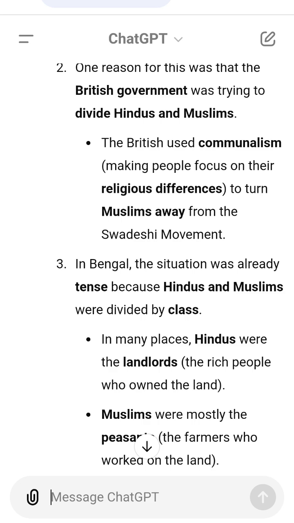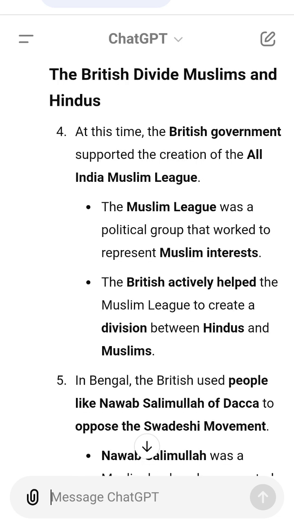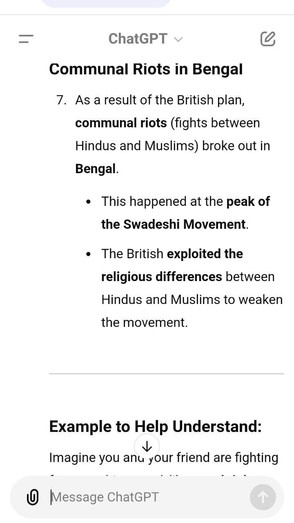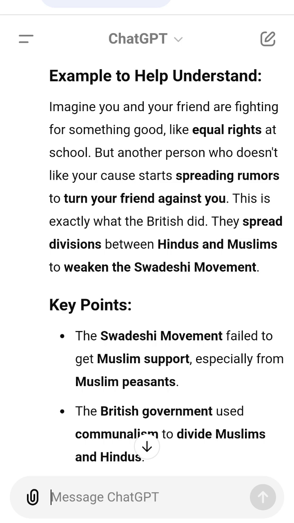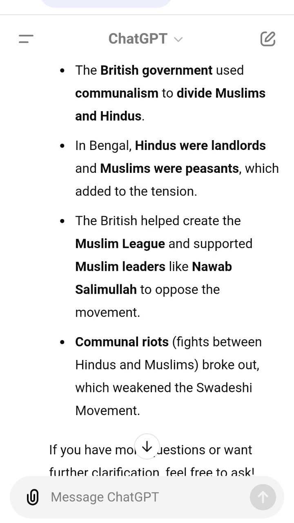Key points. The Swadeshi movement failed to get Muslim support, especially from Muslim peasants. The British government used communalism to divide Muslims and Hindus. In Bengal, Hindus were landlords and Muslims were peasants, which added to the tension. The British helped create the Muslim League and supported Muslim leaders like Nawab Salimullah to oppose the movement. Communal riots, fights between Hindus and Muslims, broke out, which weakened the Swadeshi movement. If you have more questions or want further clarification, feel free to ask.